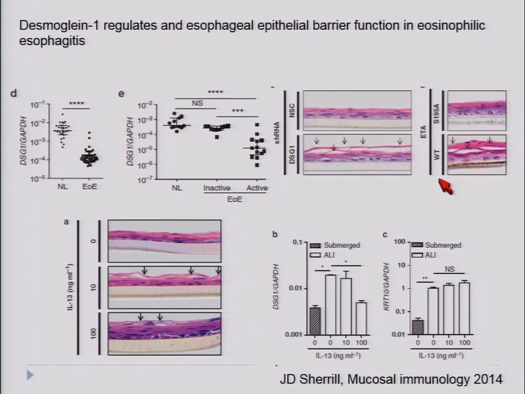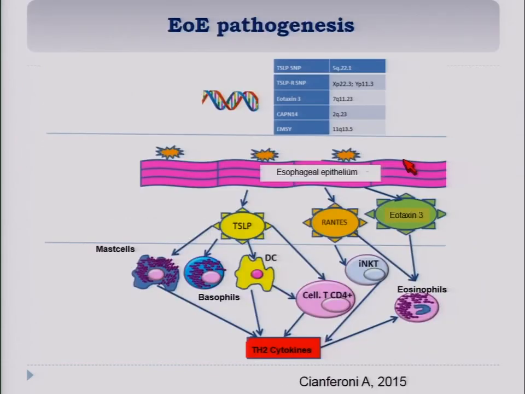Once those protective molecules are not there, they cause increased permeability. And today at the abstract session, there were data that SPINK5 and SPINK7, which are also antiproteases, help to protect the epithelium. They are lacking in EOE, and they favor the permeability of the epithelium.